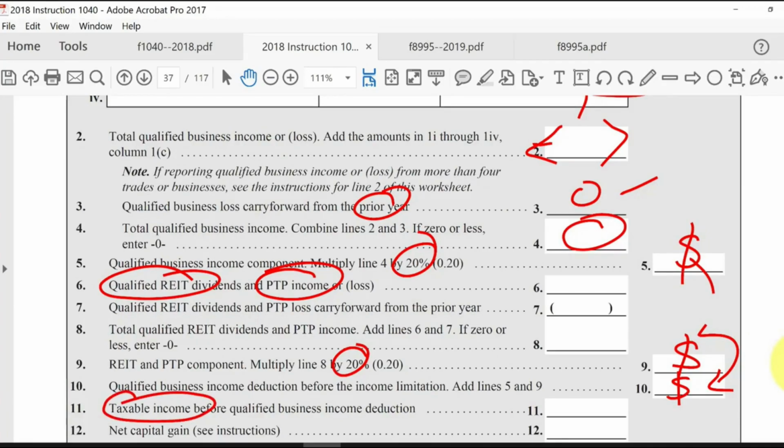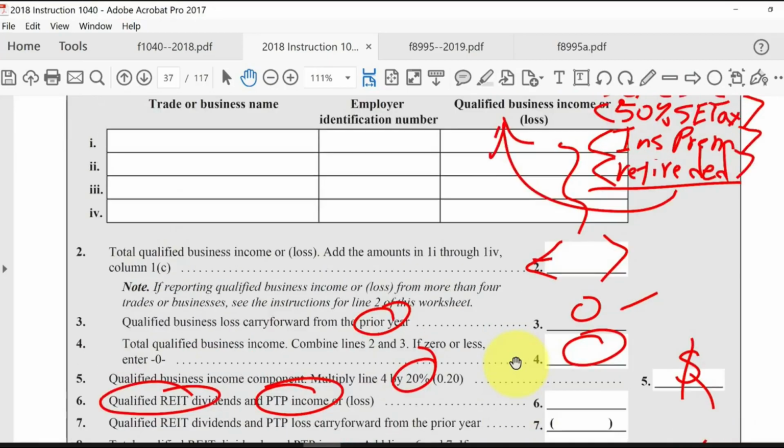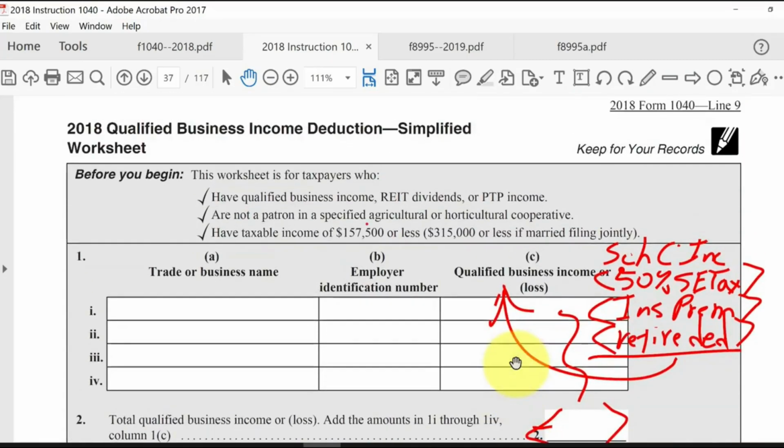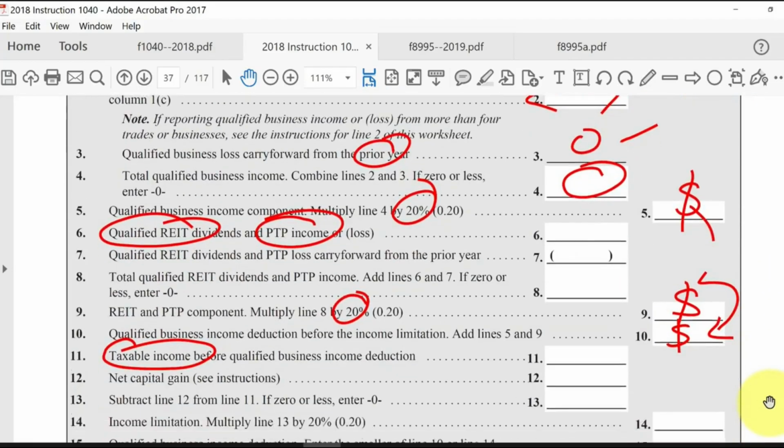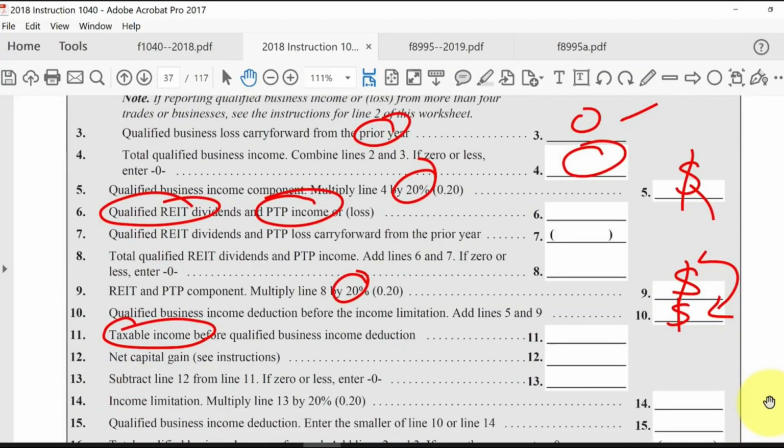And again, we're assuming the taxpayer's taxable income is under these amounts here based upon the taxpayer's filing status. So we take that taxable income that's before the QBI deduction, which we're trying to figure out on this worksheet. And we're going to reduce that taxable income by any net capital gains. Really, this is the net long-term capital gains. And also qualified dividends that the taxpayer included in this taxable income.